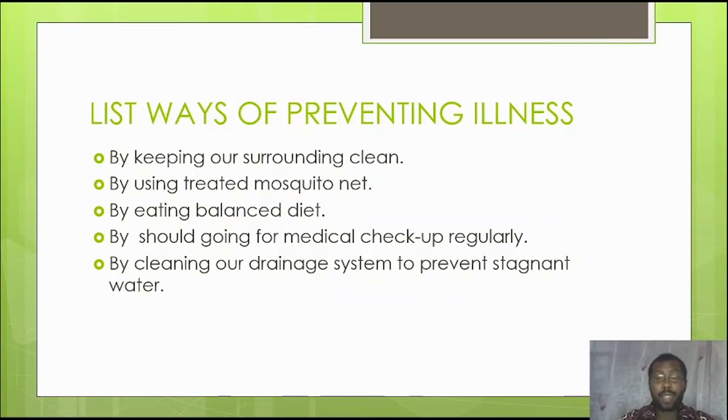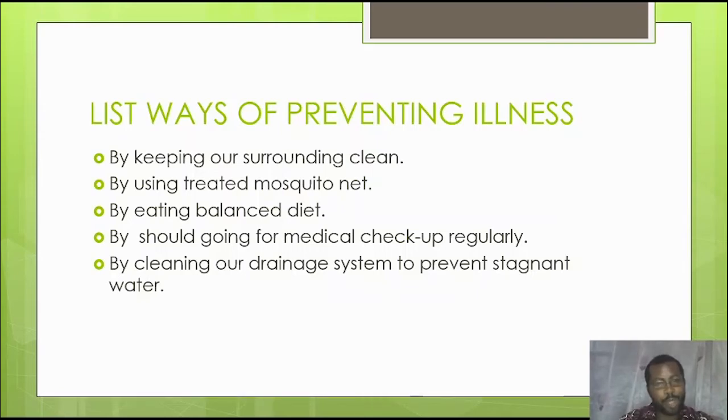Now, the next one is to ensure that our drainage systems are neat. You can see in front of our houses we have drainage systems which water flows through. So it is nice we clean them up every last Saturday of the month when we have the environmental sanitation. We should always ensure that our drainage systems are neat. Why? Because the stagnant water in those drainage systems aids what?